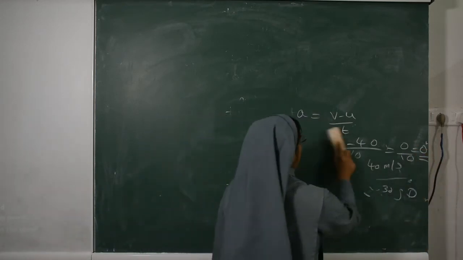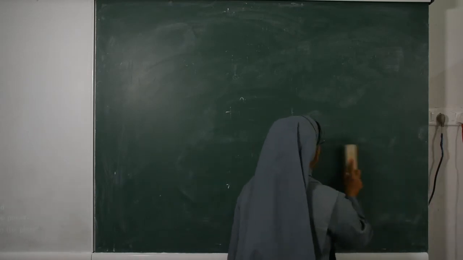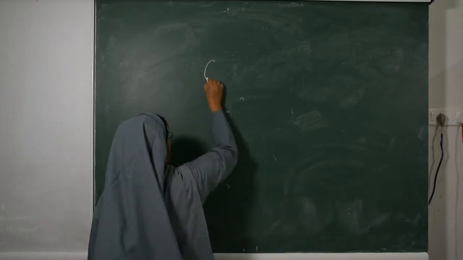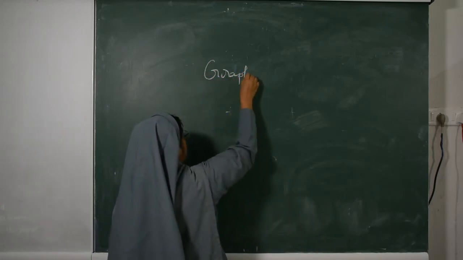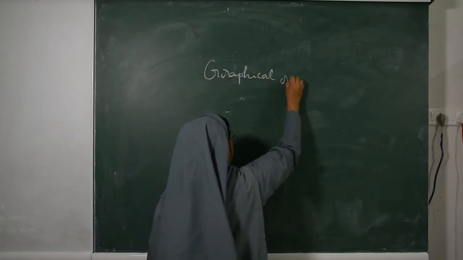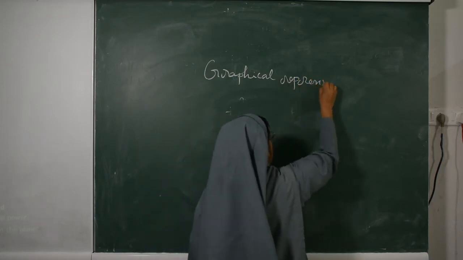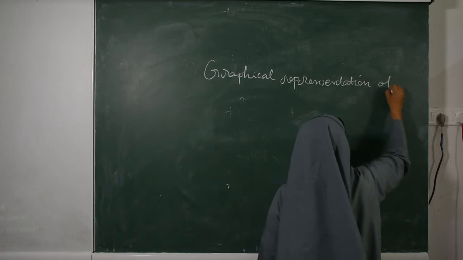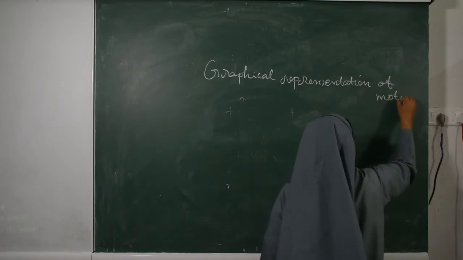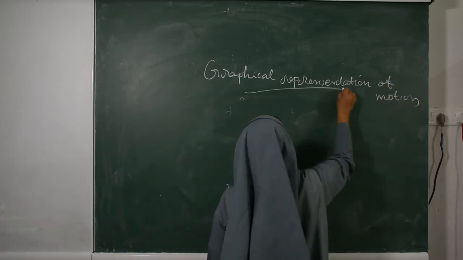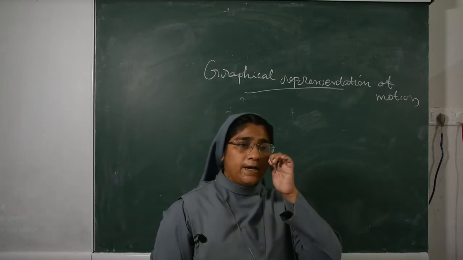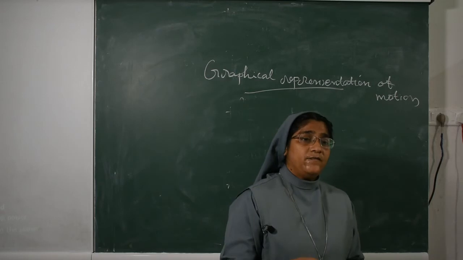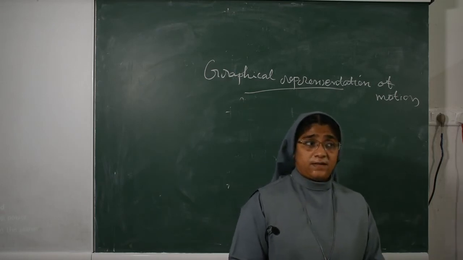Then the next topic, graphical representation of motion. In order to describe the motion of an object, we use a line graph.